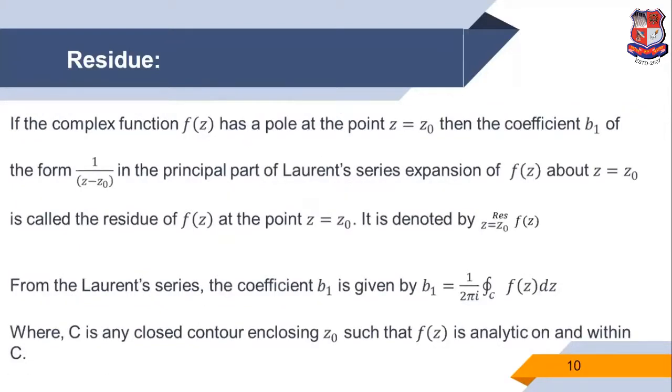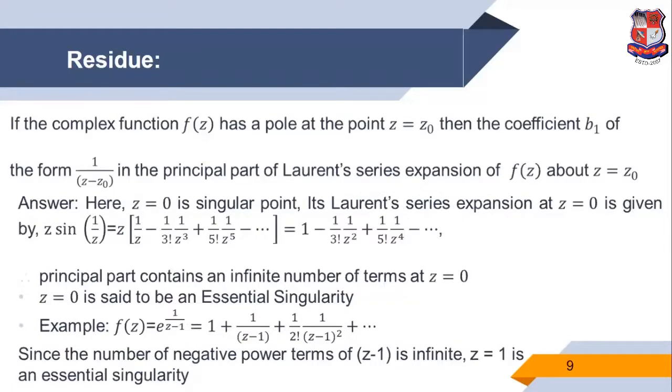Now, one other most important topic in complex analysis is residue, because this topic can be used for evaluating integration. So what is the basic fundamental of residue?